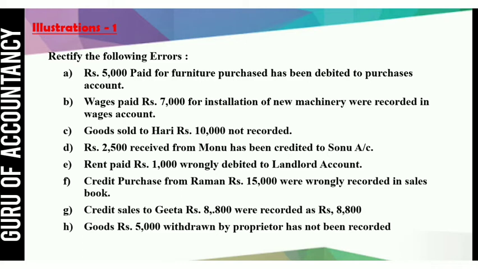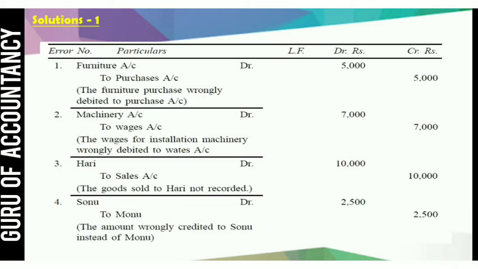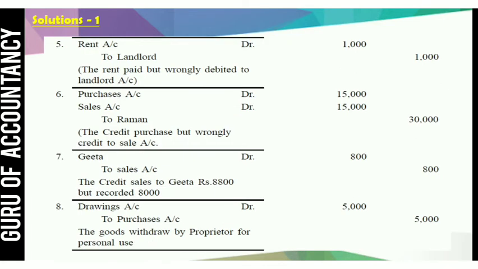So your rectification entry would be Geeta to sales 800, because we have to record 8,800 and we recorded only 8,000. So 800 is debited as well as credited less. So entry will remain as it is, Geeta to sales, and the amount will be the difference amount 800. So your answer would be Geeta account debit to sales 800.